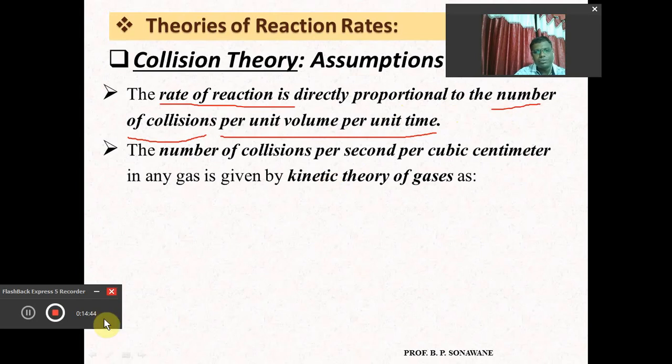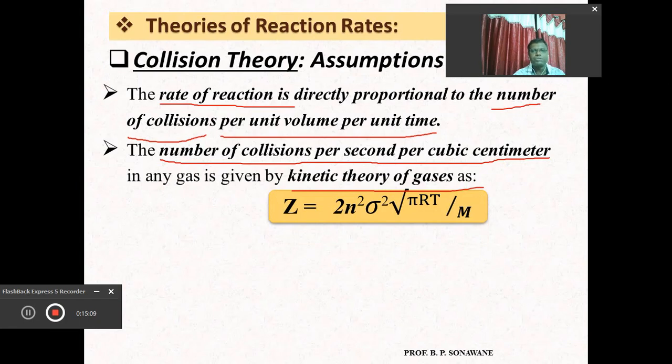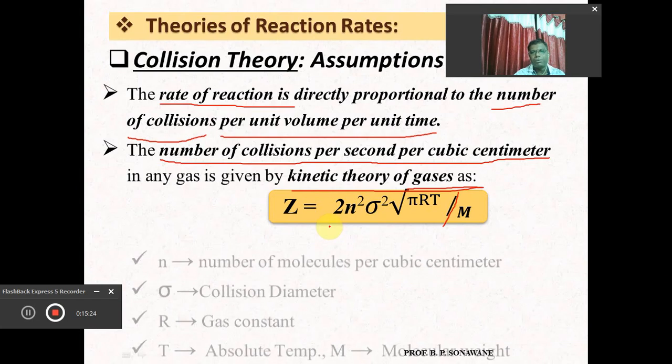Again, whenever you want to calculate the number of collisions, the number of collisions is deciding the rate of reaction. The number of collisions per second per cubic centimeter in any gas is given by a theory called the kinetic theory, and the number of collisions per second per cubic centimeter by kinetic theory of gas is given by Z equals 2 n squared sigma squared under root of pi RT upon M. Definitely we should know the meaning of all this.